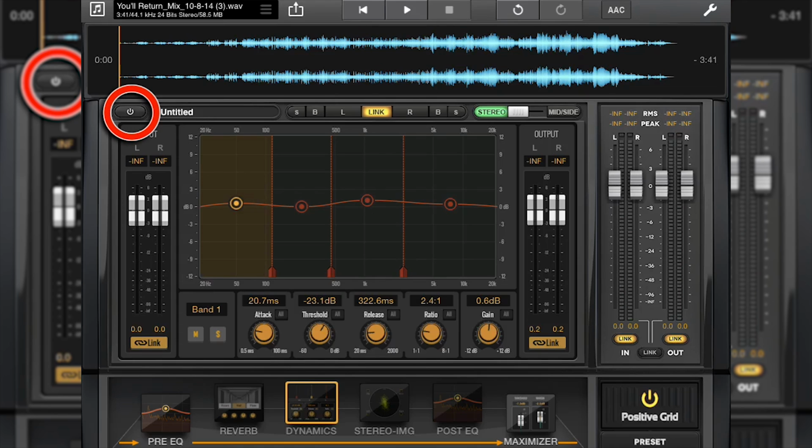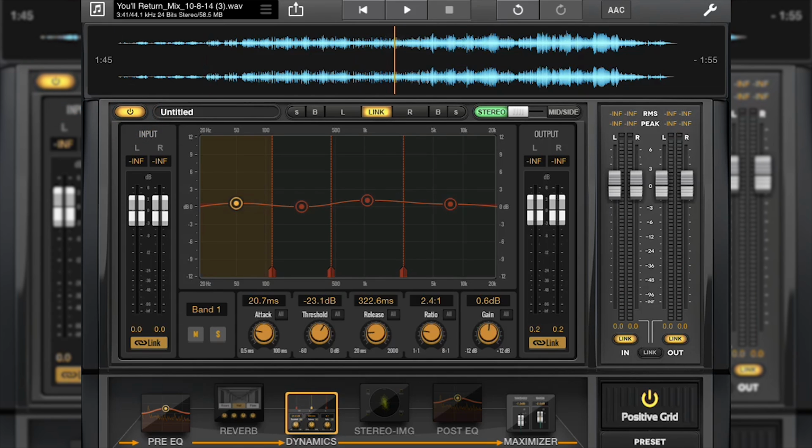Now I'm gonna turn the bypass off and I'm gonna hear it with the compression.